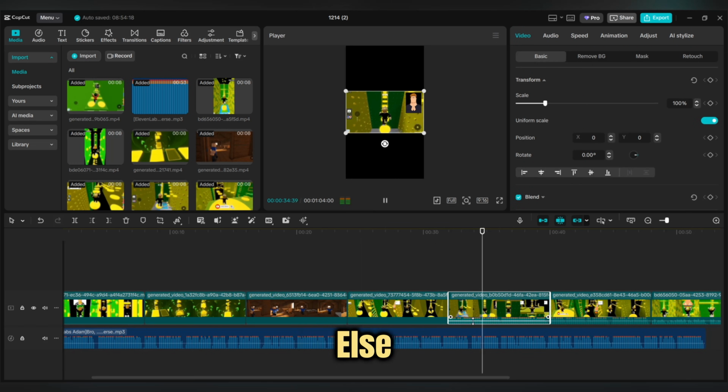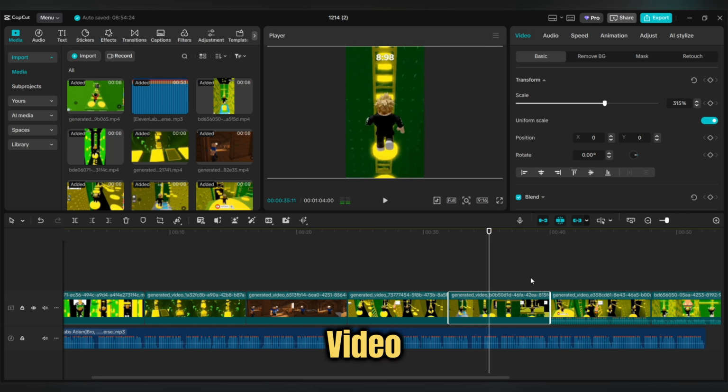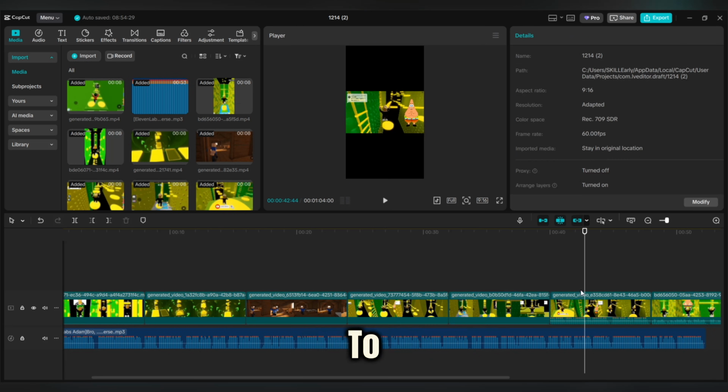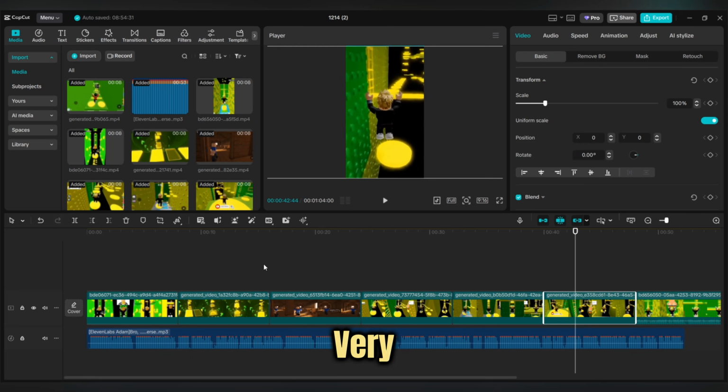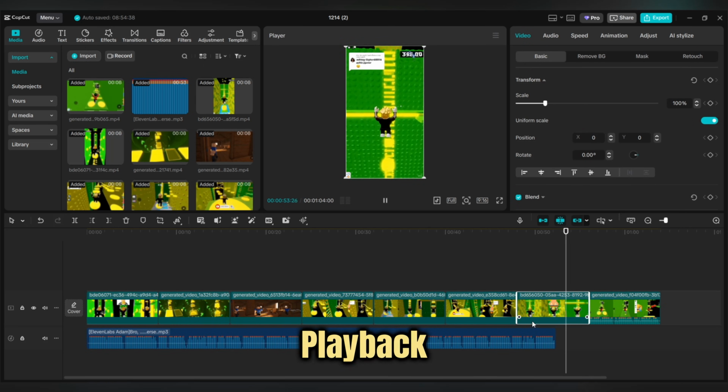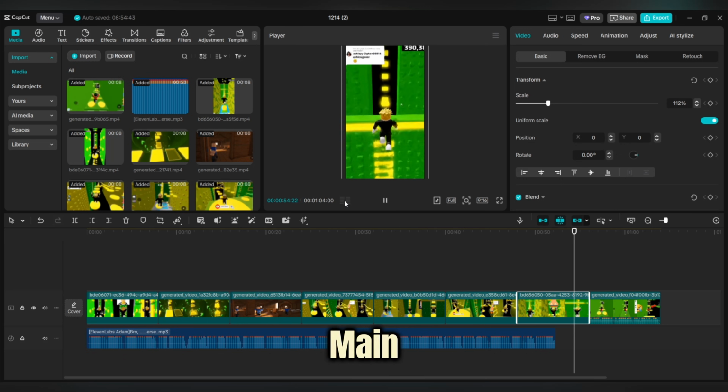Now before anything else, set the aspect ratio of your video. If you're working on YouTube Shorts, set it to 9:16 portrait. This is very important, as it directly affects the playback and the algorithm. Now we get to the main part of the work.